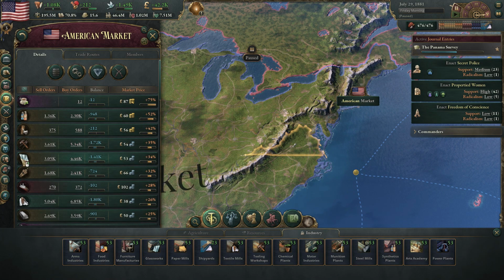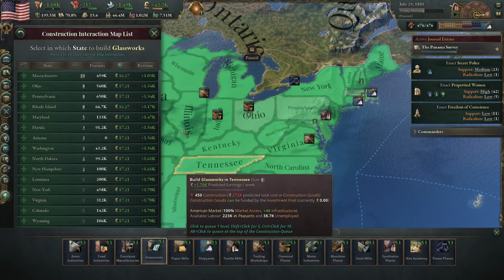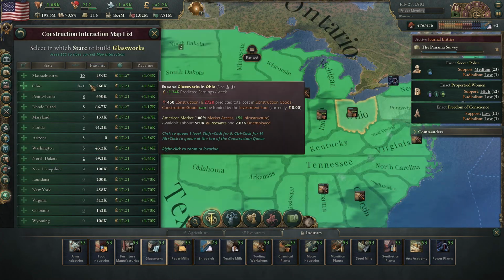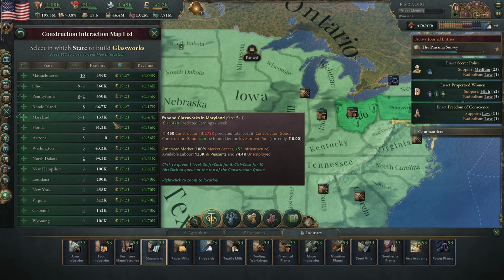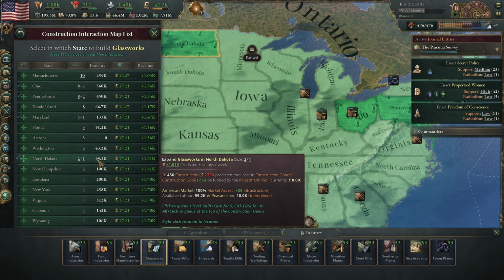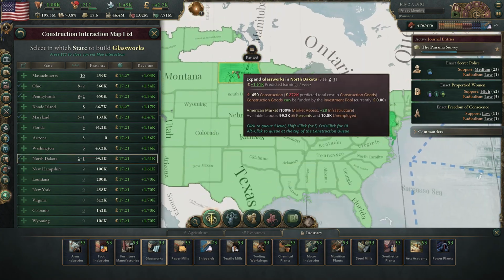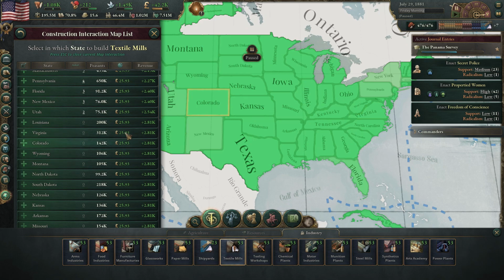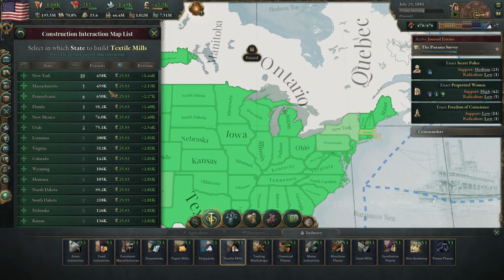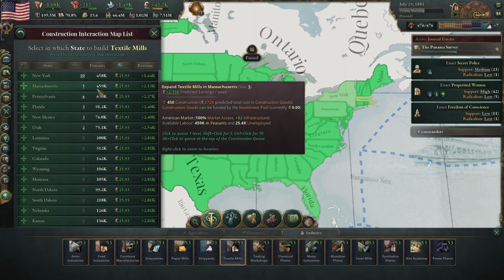So the textiles and the glass, that was the other thing. So glass works. We're going to do these in all these locations that have so many peasants here. Let's get one there as well. Maybe one more in North Dakota there, because we saw that their standard of living was a little bit lower. So we got that, and then the textile mills. So let's get some more of these building up.